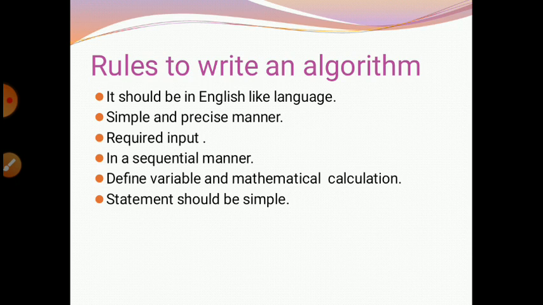Then fourth, switch on the blender, then blend until the mixture turns smooth and creamy. Then sixth step, pour it into a glass. Then seventh step, garnish it with almond and ice cream. Then eighth step, serve it cold. So these are the steps for one simple, general life problem.